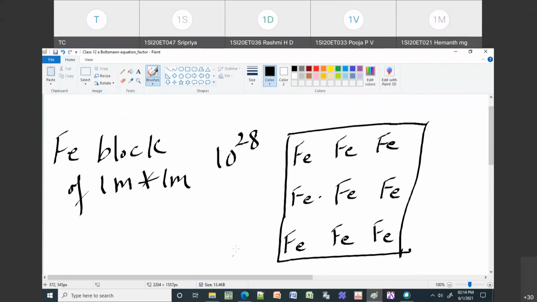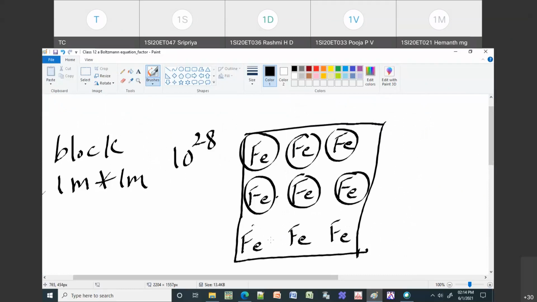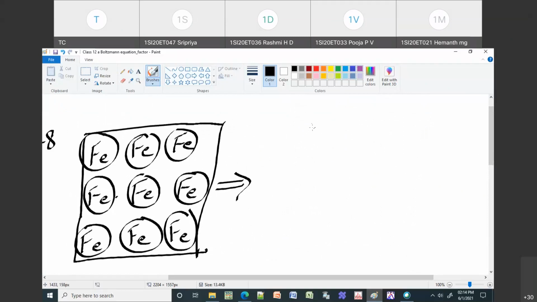Now if I want to show these atoms, instead of showing the atom like this, we will represent it in our quantum mechanical way. So even if you take this block, this is your first atom. It has two energy levels. It may have more energy levels, but for our sake, I'm going to put two energy levels, E1 and E2. If I write like this, that means each one is an atom.